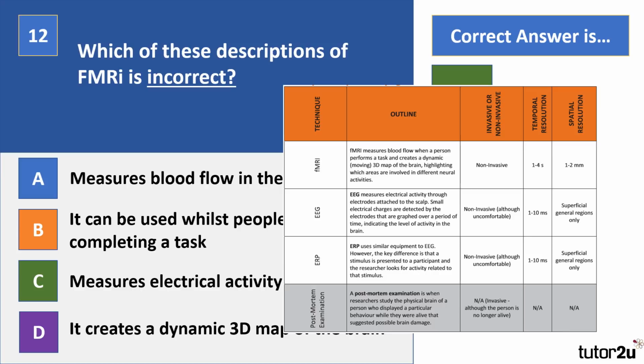Now, knowing, and we do know this, that students often struggle to give detailed descriptions of the methods used to study the brain, it's really useful for you to go over the key details of each one. So here we've broken it down into outline, invasive or non-invasive, and the temporal and spatial resolution. Now, the really nice thing about doing it in this way is this then leads you to a really nice basis should you be asked to compare them. So you compare them in terms of the outline, that's to say what they actually do, whether they're invasive or non-invasive, and also the temporal spatial resolution. Because remember, you can also be asked about similarities and differences in terms of these different methods to study the brain.